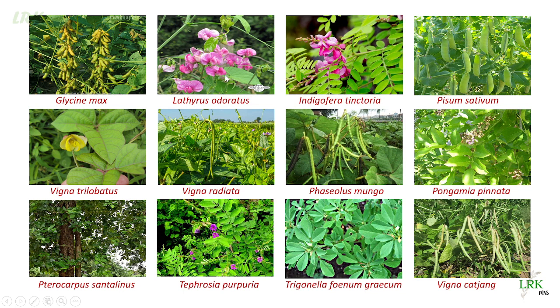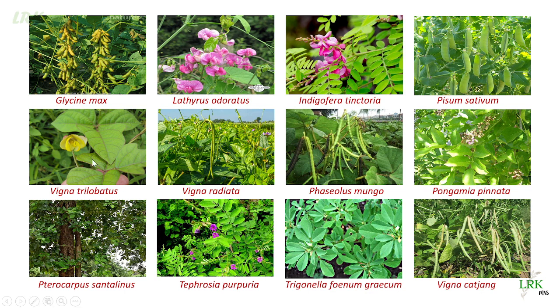This one, Lathyrus odoratus, is commonly called Batani or sweet pea. This one, Indigofera tinctoria. In Telugu, we call it Nilimandu, and in Hindi, it is Neel, from which the blue powder is prepared. In English, the common name is true indigo. Okay, this one, Pisum sativum, is called Batani. In Hindi, it is called Mutter, and in English, garden pea.